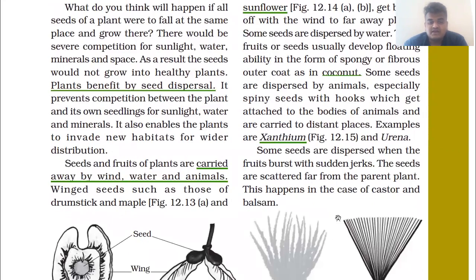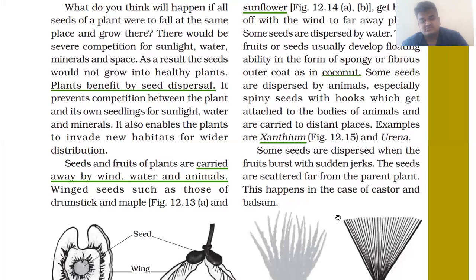Seeds and fruits of plants are carried away by wind, water, and animals. This is the basic reason for seed dispersal: with the help of wind, with the help of water, and with the help of animals. Animals means human beings, birds, etc., and sometimes other animals also. And apart from this, with the help of explosion of some plants also. So let's study about it.